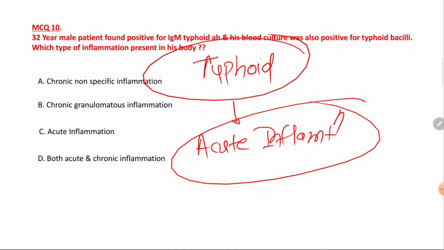However, although it is acute inflammation, neutrophils could be less. Neutropenia is observed in typhoid, right? And lymphocytes can be elevated. So typhoid is an example of acute inflammation.